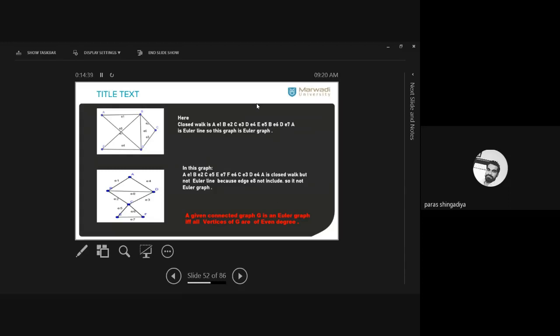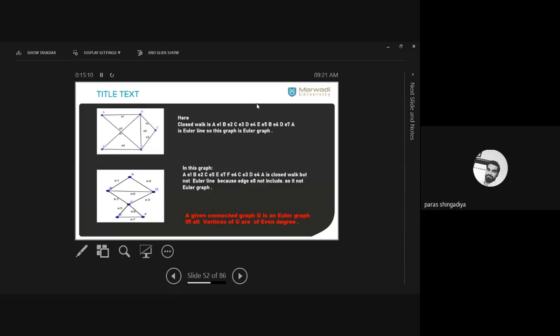कोई भी graph अगर आपके पास है, whether it is Euler or not, you can verify it by using this condition. ठीक है? So what is the condition? Any given connected graph should be connected first. Okay? Any given connected graph G is an Euler graph if and only if all the vertices of the graph G are of even degree. सभी vertex की degree आपको check करनी है. It's very easy to check the degree of any graph.